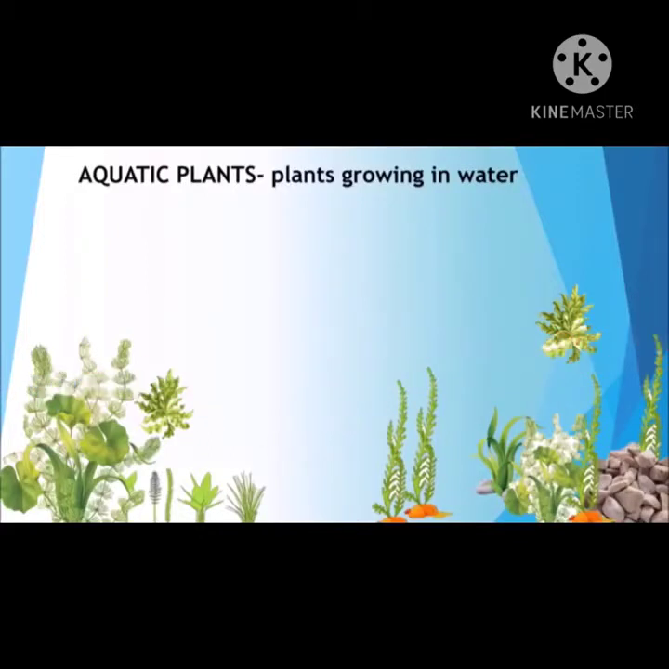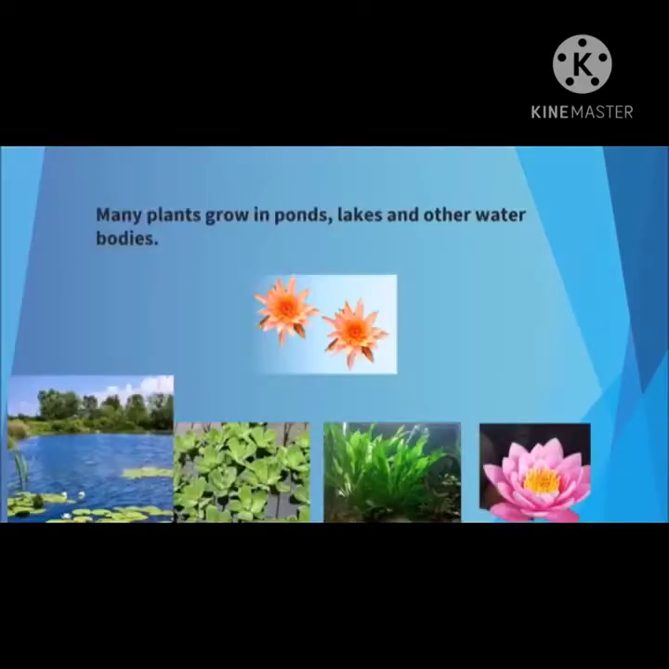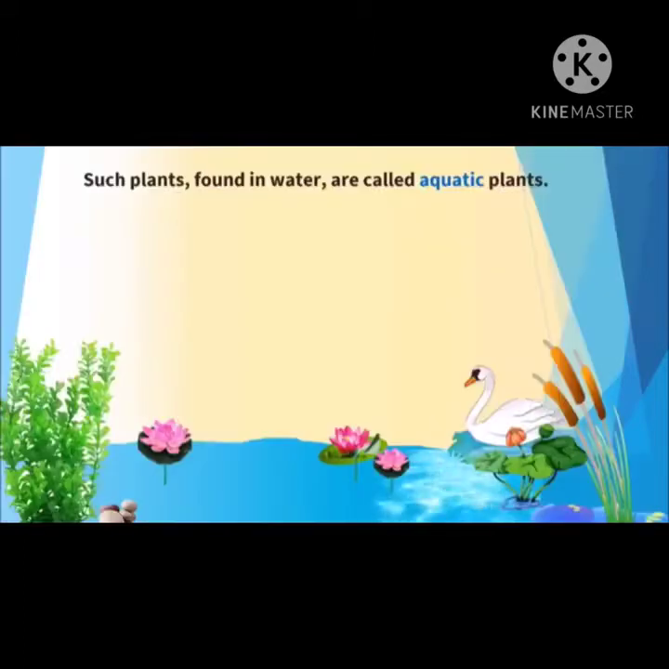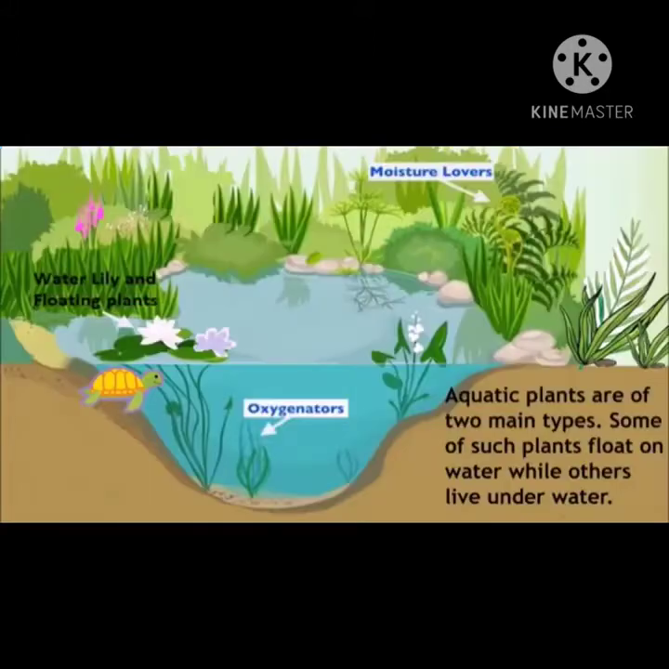Aquatic plants. Plants growing in water. Many plants grow in ponds, lakes, and other water bodies. Such plants found in water are called aquatic plants. Aquatic plants are of 2 main types. Some of such plants float on water, while others live underwater.